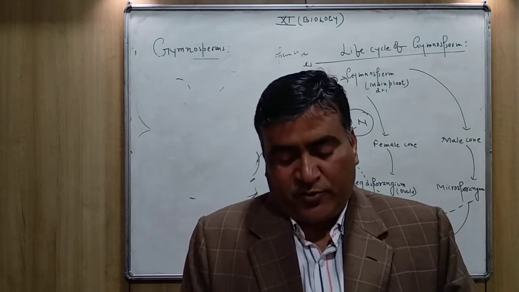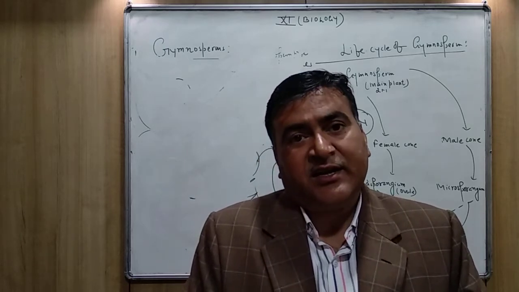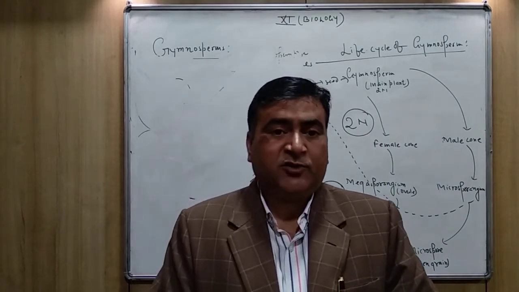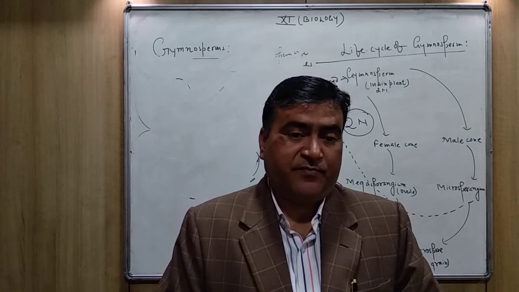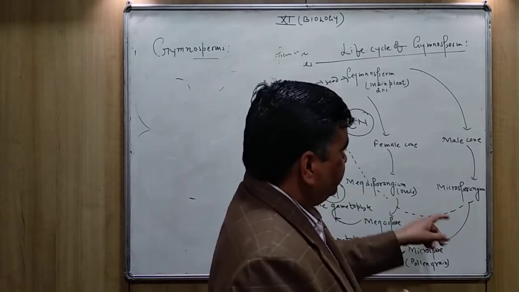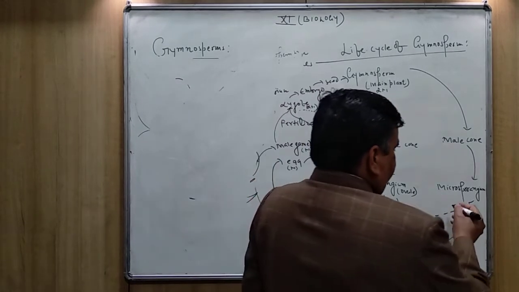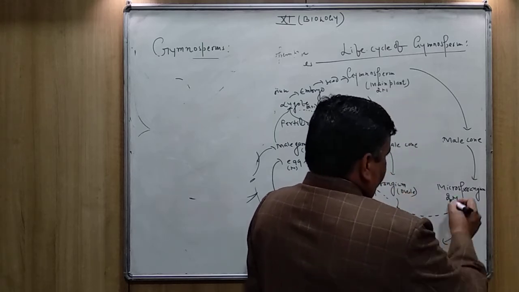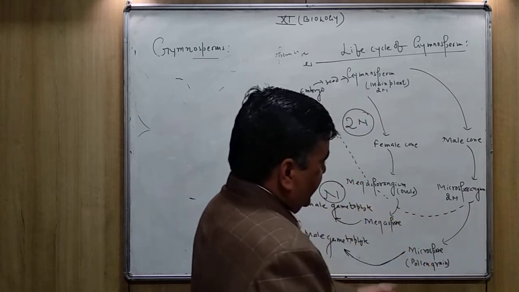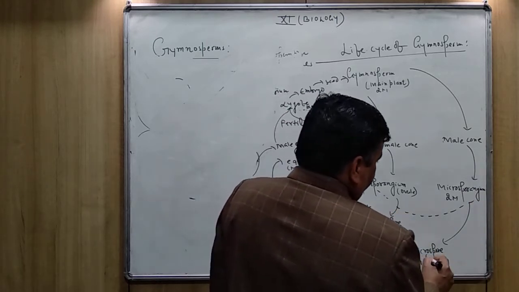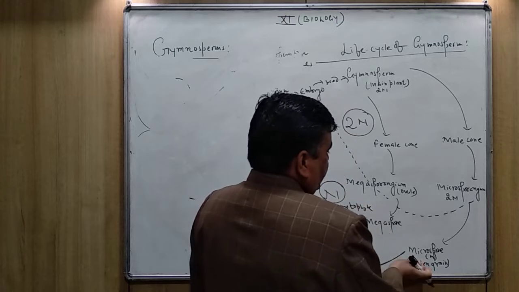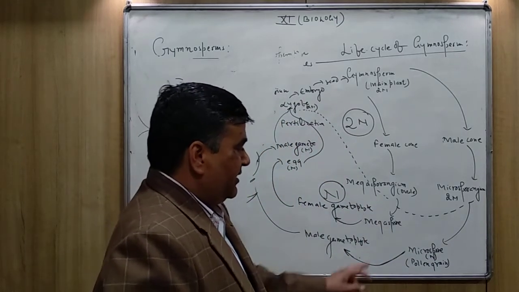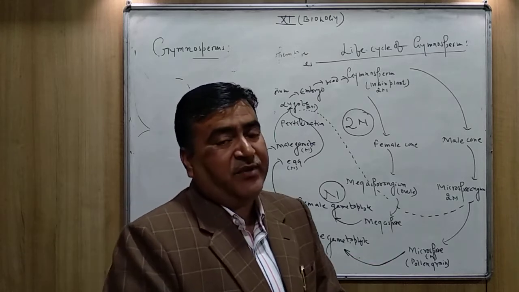And each microspore mother cell undergoes meiosis division to produce microspores. So the microsporangium, till here it is diploid, but later on the microspore mother cell produces microspores. It is haploid. The microspore is also known as what? Pollen grain. And the pollen grain is the first cell of the male gametophyte.